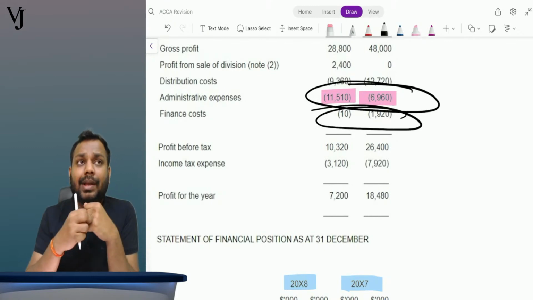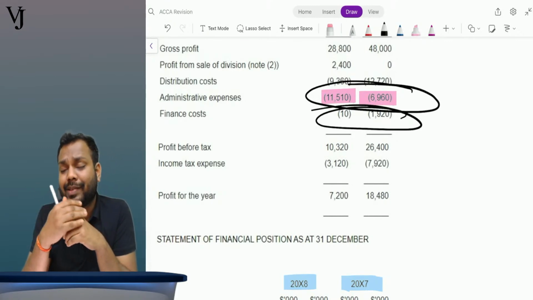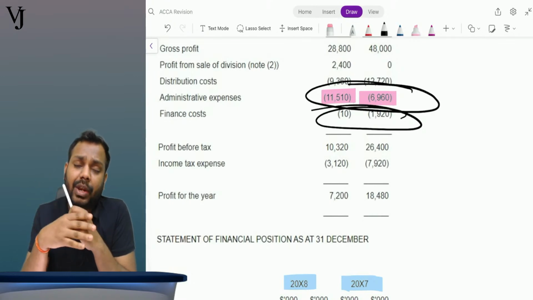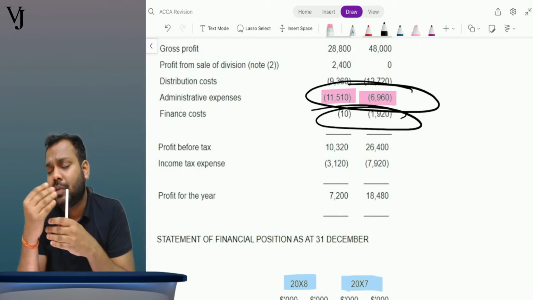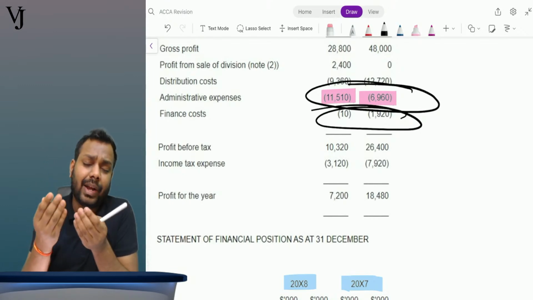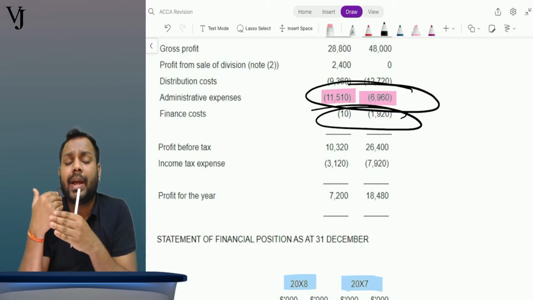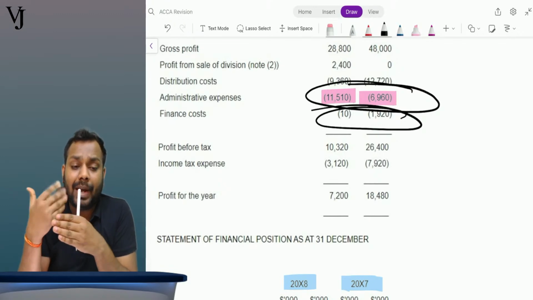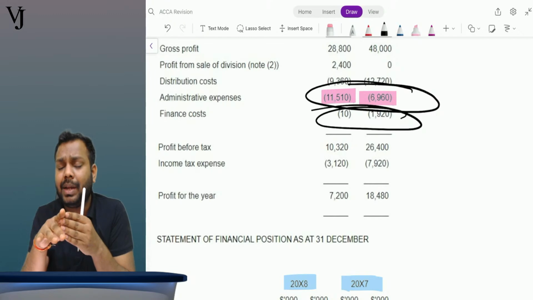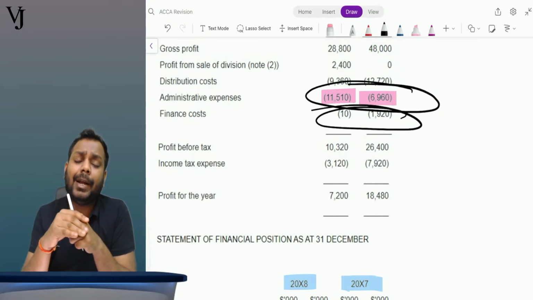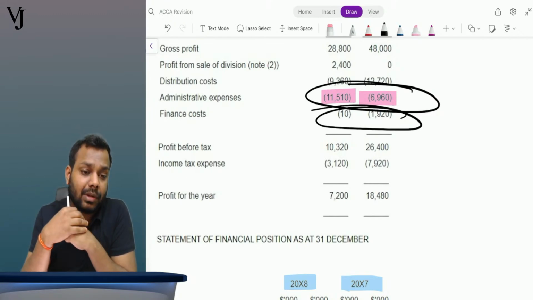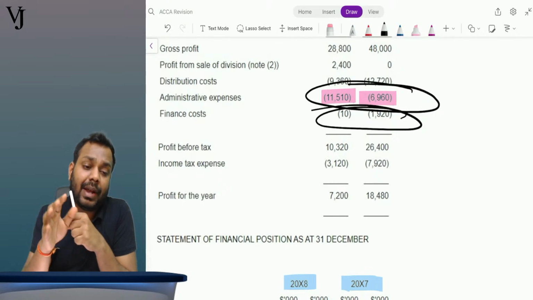So it might be the case that in 20x8, at the very beginning, that is on 1st January 20x8, I sold off the division, realized 19.8 and used those funds to pay off my liabilities, which reduces my liabilities and my finance costs also.